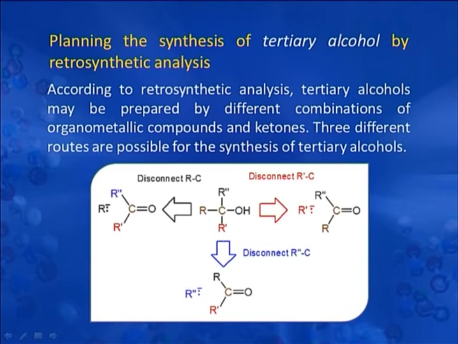Now, we will discuss the synthesis of tertiary alcohol. Here, three routes are possible for the synthesis. If we disconnect this carbon-R bond, these two moieties will be required. You can say that this part will be generated from the carbonyl molecule and this will be from the alkyl lithium part. In this case, this carbon-R dash bond has been broken, and in this case this carbon and R2 dash part has been broken. So, three routes are possible for the preparation of tertiary alcohol via this retrosynthetic analysis.